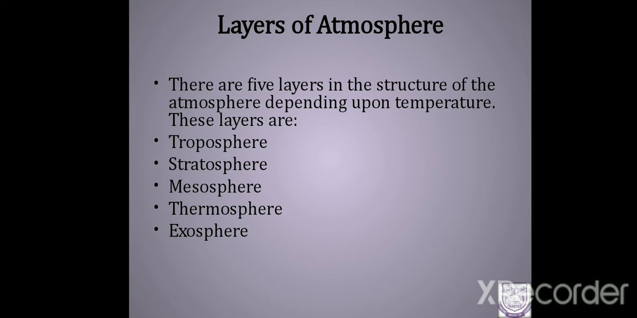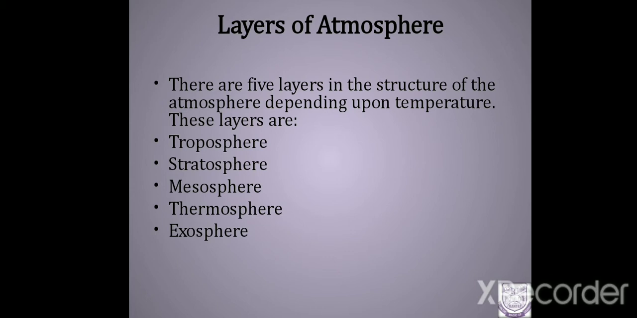How do they distinguish these layers? Based upon the temperature. First thing we must know about the atmosphere is, as we go high, that is as we move towards higher altitude, upwards, the temperature decreases at a rate of 1 degree Celsius per 165 meter. So based upon the temperature difference, they have divided the layers into troposphere, stratosphere, mesosphere, thermosphere and exosphere.